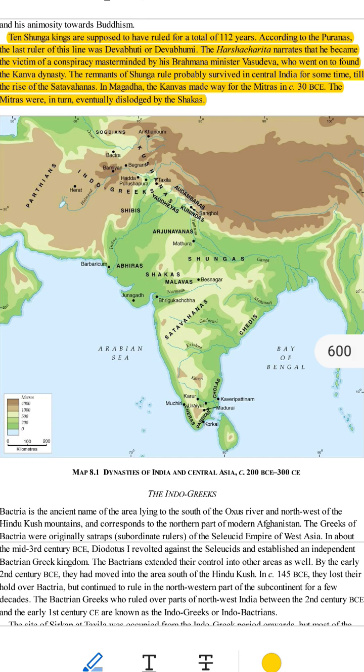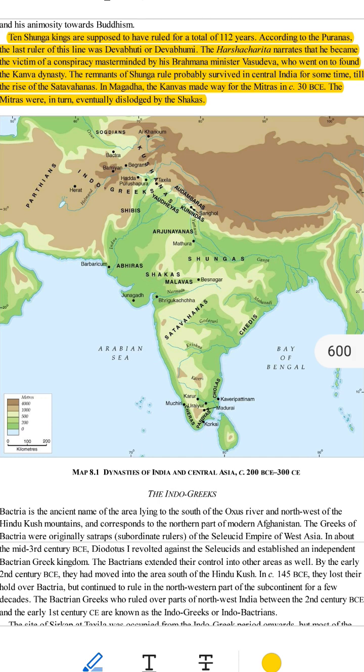Who came after the Mitras? A new group called the Shakas defeated the Mitras. The Shakas were foreigners, also called Indo-Scythians. They started ruling parts of India after defeating the Mitras.